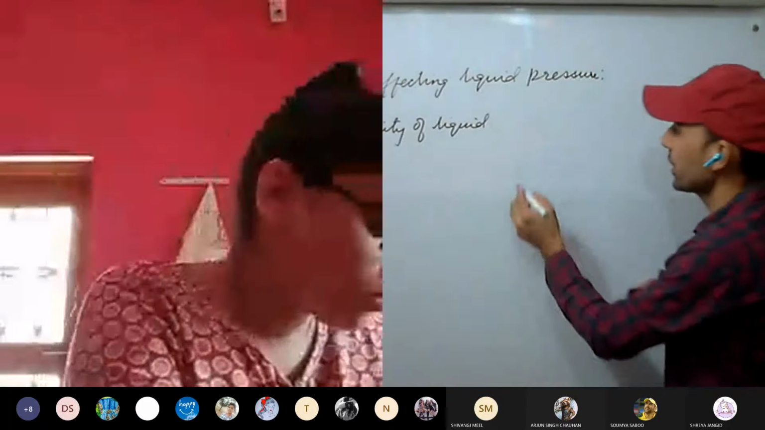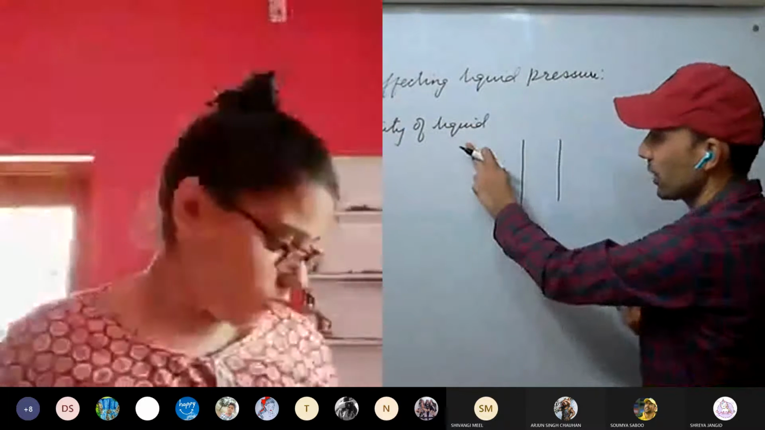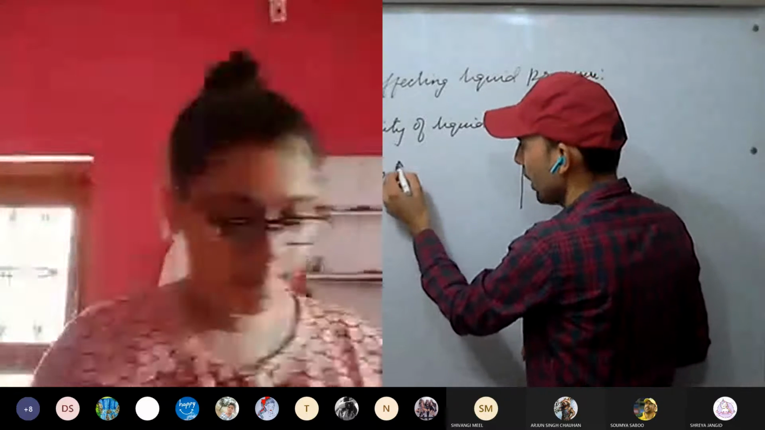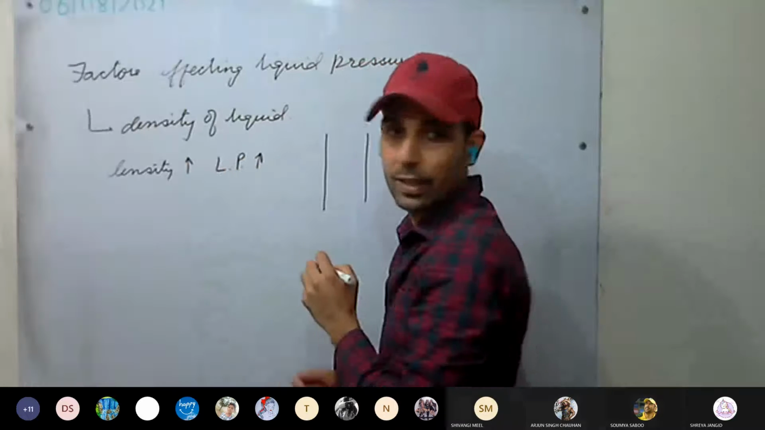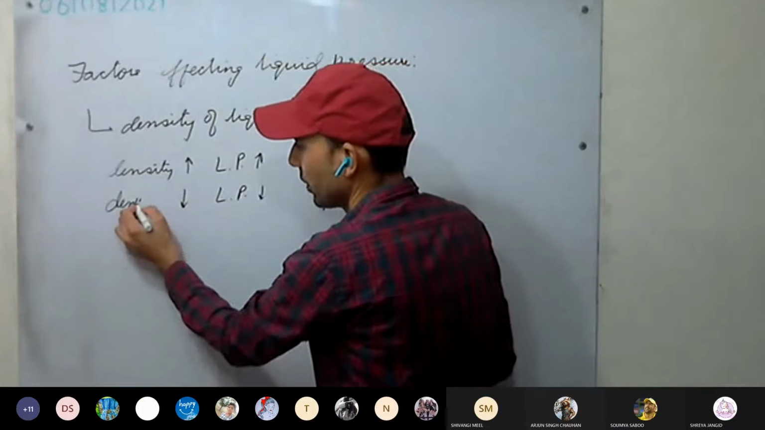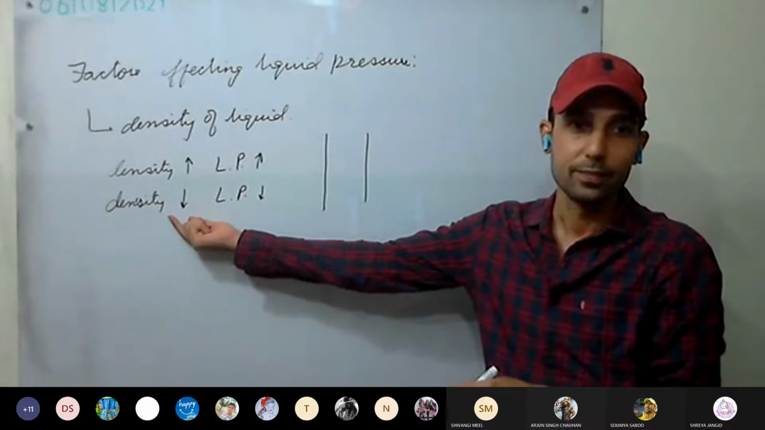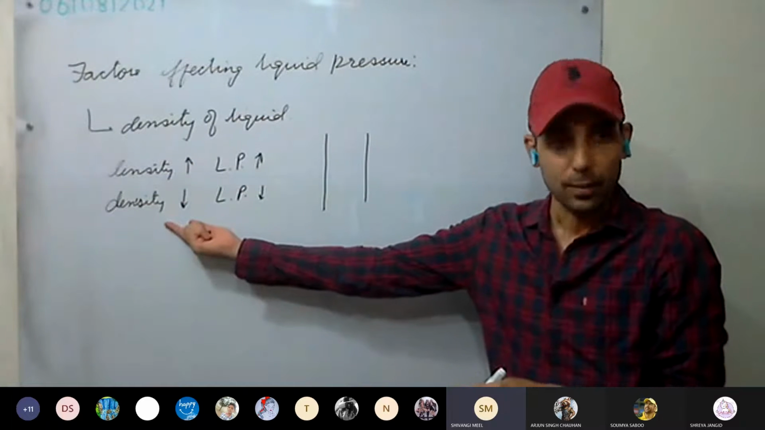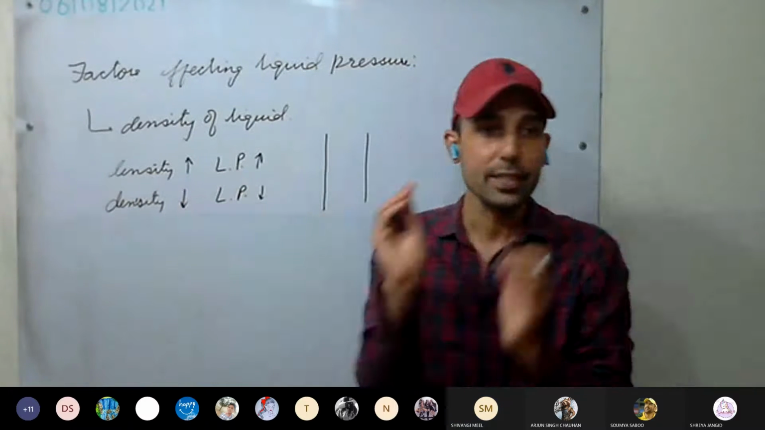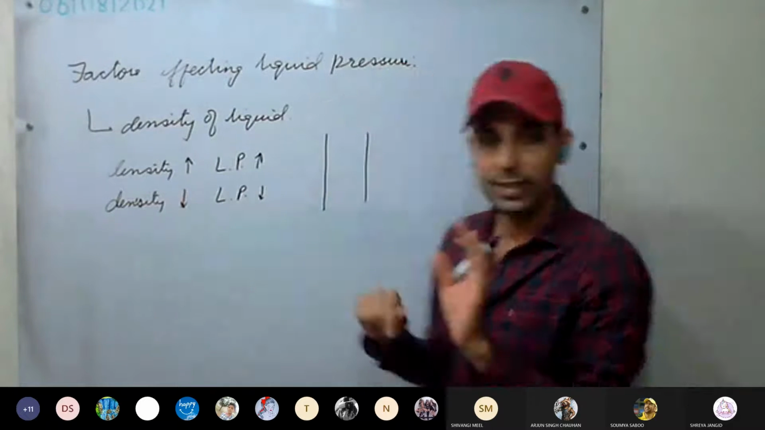This is clear. So how can we take one experiment to show that liquid pressure depends on the density of the liquid? If density increases, liquid pressure increases. If density decreases, liquid pressure decreases. What do you mean by density? Mass per unit volume. So more density means in a very small volume, there is more mass.